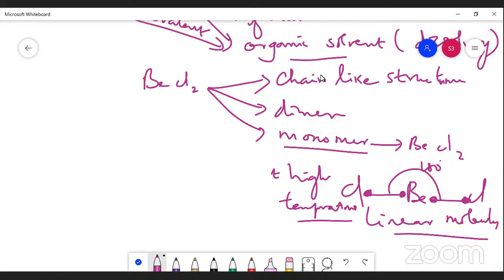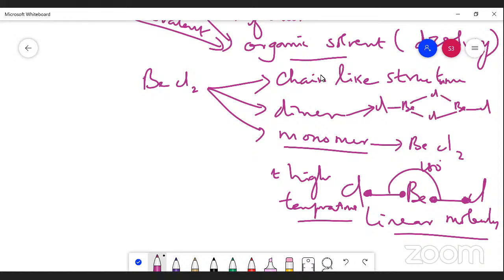This is the dimer form. We can write it as here, the dimer form of beryllium. There you can see two beryllium forms, that is two items. This is chlorine, this is chlorine. This beryllium has one more chlorine, and here this beryllium also has one more chlorine. This appears like a dimer form.